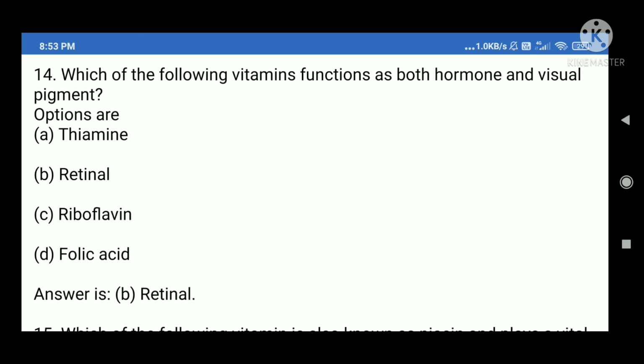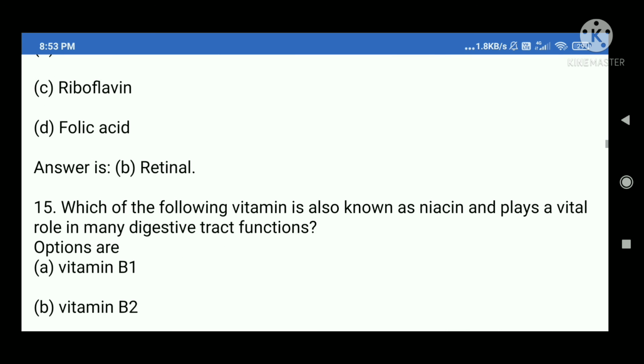14. Which of the following vitamins functions as both hormone and visual pigment? Options are A. Thiamine, B. Retinol, C. Riboflavin, D. Folic acid. Answer is B. Retinol.